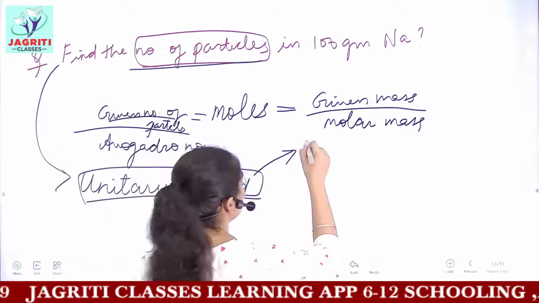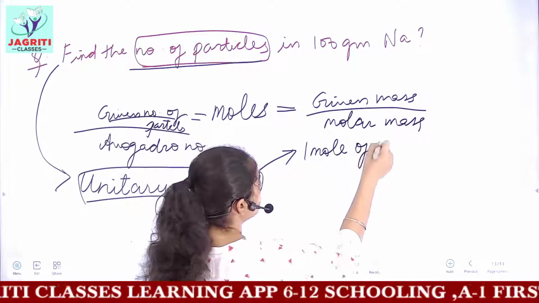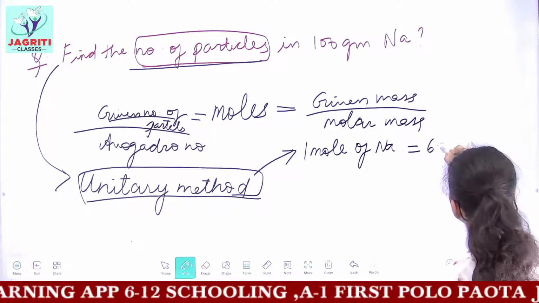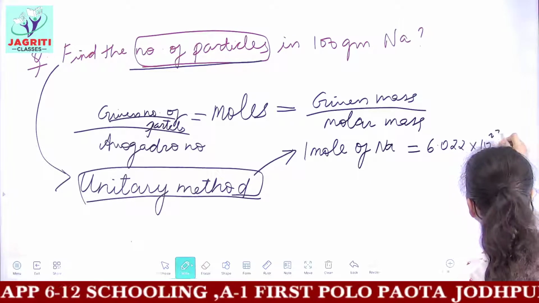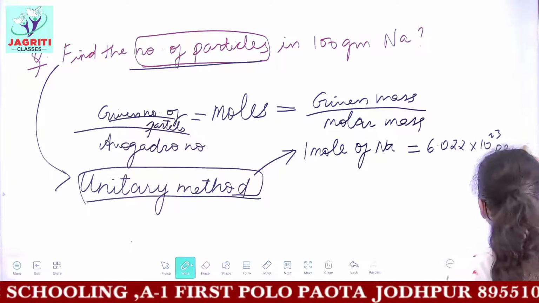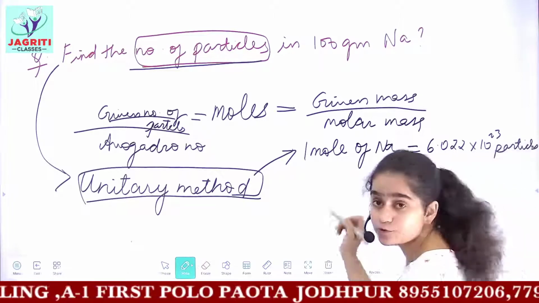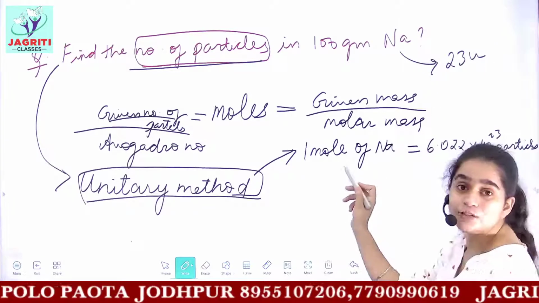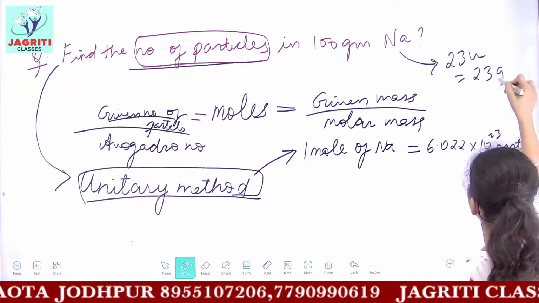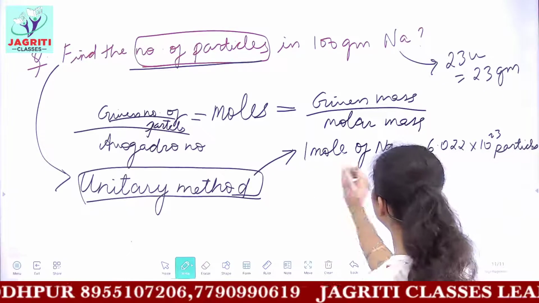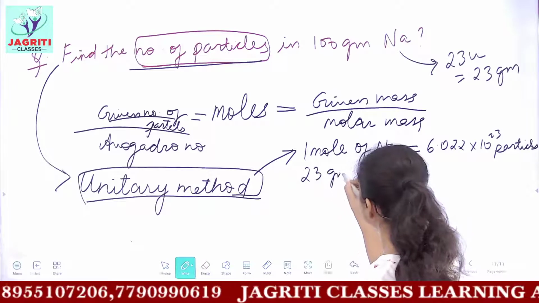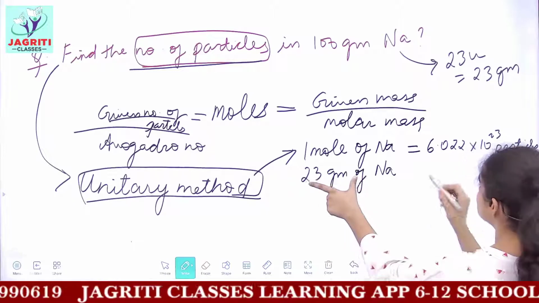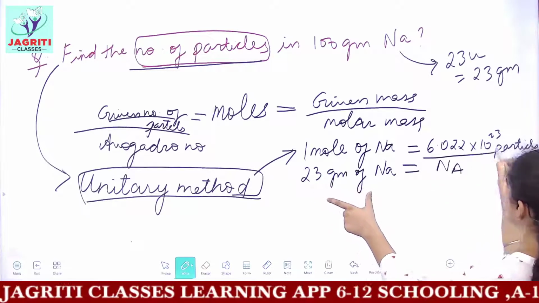We have in 1 mole of sodium, I would have how many particles? In 1 mole of sodium, I will have 6.022 into 10 to the power 23, that is Na particles. And 1 mole sodium means how much mass of sodium? The atomic mass of sodium is 23 units. Then its molar mass would be 23 grams. Then we see 1 mole of sodium means 23 grams of sodium. So the number of particles in 1 mole, 23 grams sodium, is Na particles, that is 6.022 into 10 to the power 23 particles.